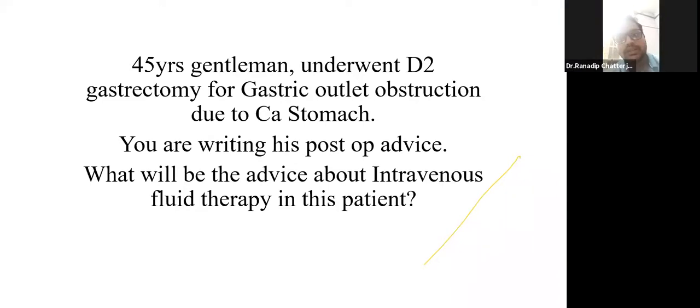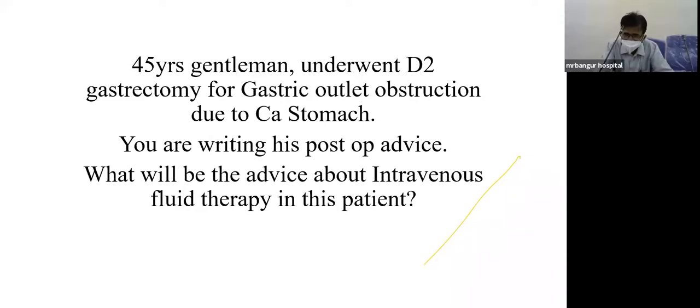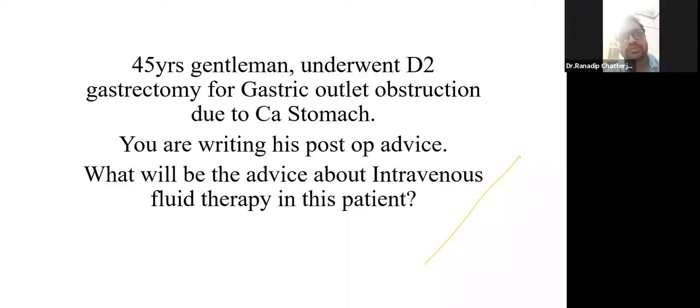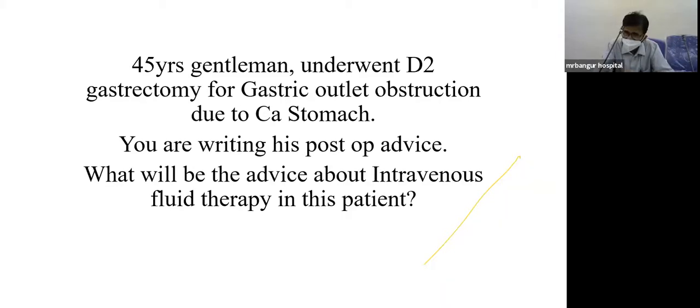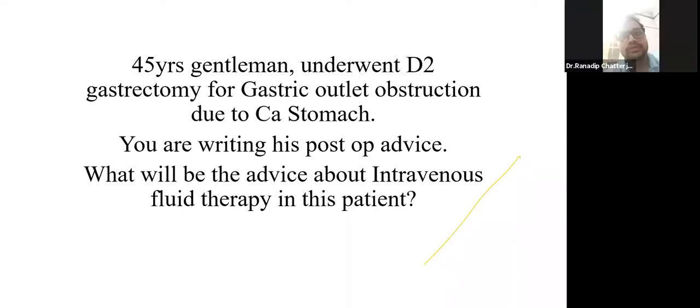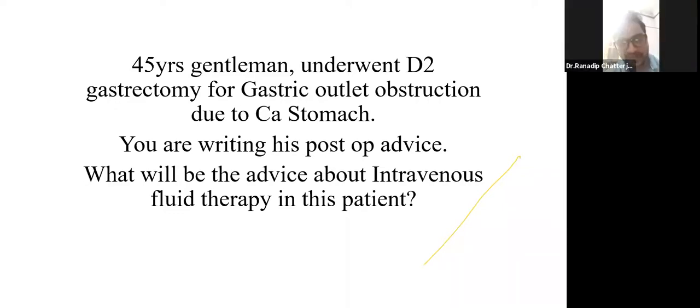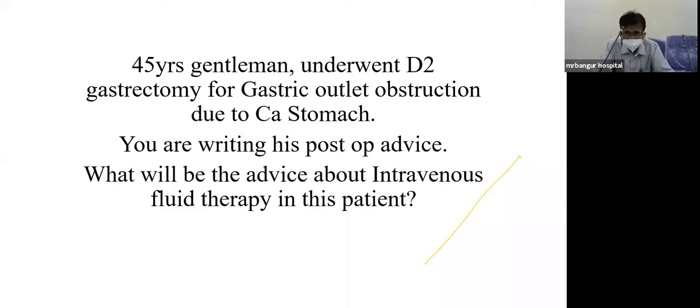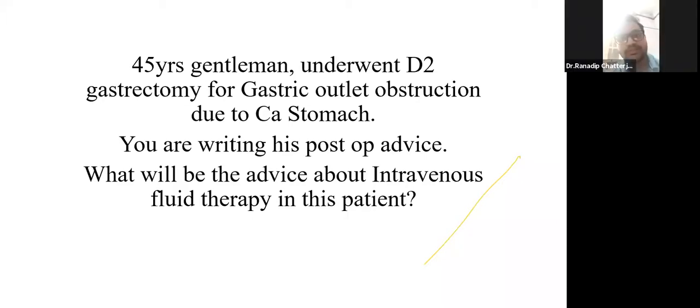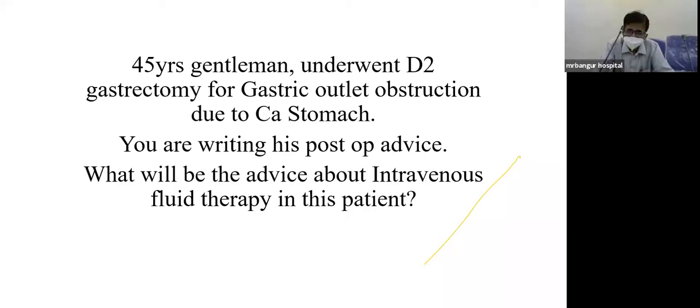If you take 140 as the plasma level, and you lost 400 ml, that is 56 or 60 millimole of sodium. Agree? And in the Ryle's tube, 400 ml. What is the sodium in gastric juice? It is 60 millimole per liter. So in 400 ml it is around 25 millimole of sodium. So 56 and 25 comes around 80, 85.